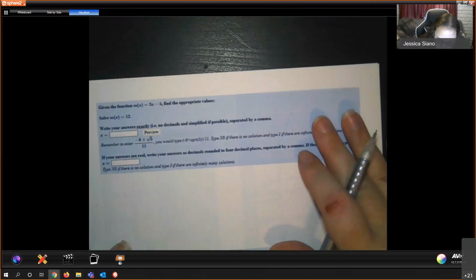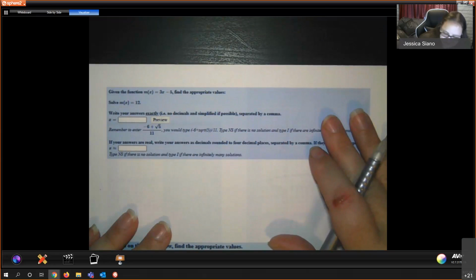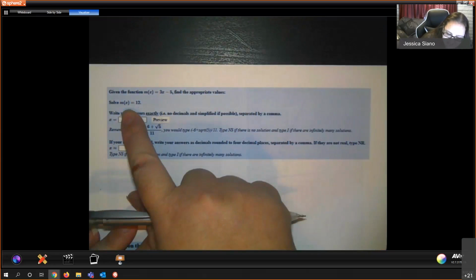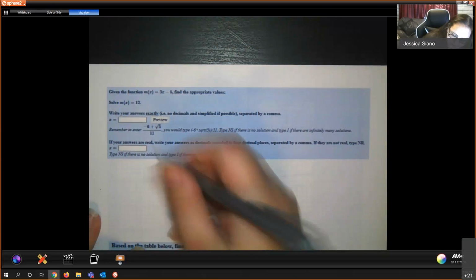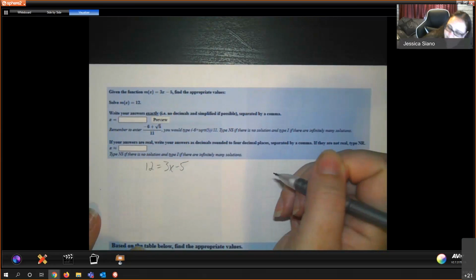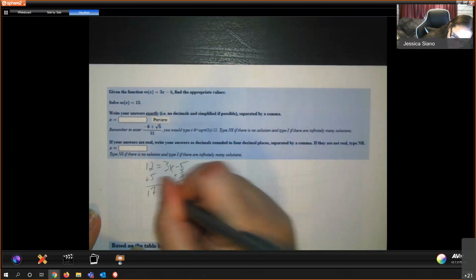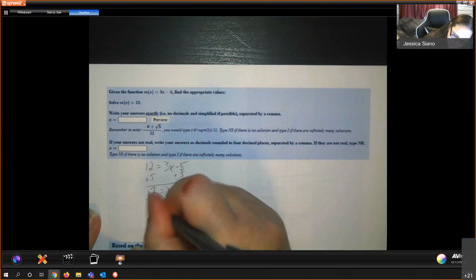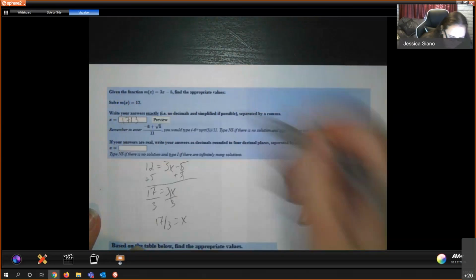Okay. Here we have m of x equals 3x minus 5, and m of x equals 12. So here they didn't give us x, they gave us m of x. So I'm not going to replace x, I'm going to replace m of x. So I'm going to make this 12 equals 3x minus 5. Add the 5. 17 divided by 3. So that's what I'm going to put in for my exact answer.